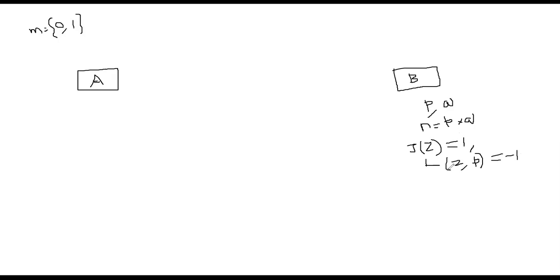Similarly, the Legendre symbol of z over q is also -1. Now if you multiply -1 and -1, you get the Jacobi symbol 1. So Bob has to generate P and Q. That's the most important one, the first step. And then he has to generate a number z with the property that the Jacobi symbol is 1.